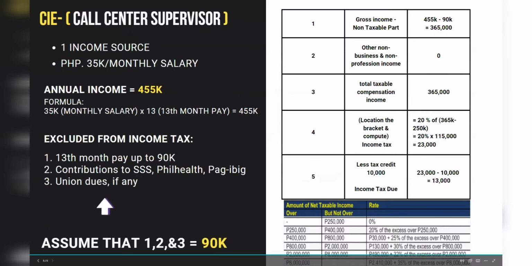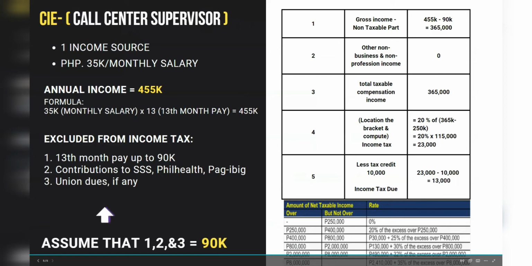Here's an example scenario. A call center supervisor with only one source of income has a monthly salary of 35,000 pesos. We multiply the monthly income of 35,000 pesos by 13, the pay periods including the 13th month, to obtain the yearly income, which is 455,000 pesos. And assume that he has 90,000 in excluded income.